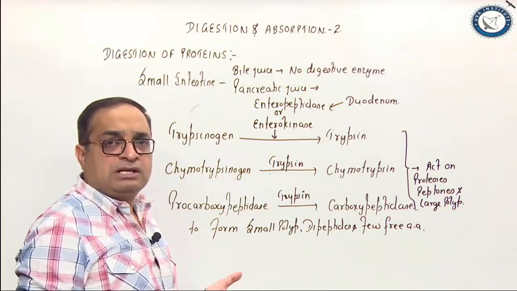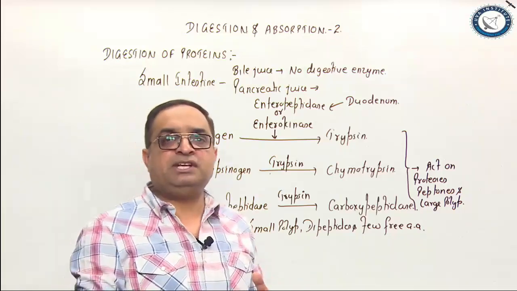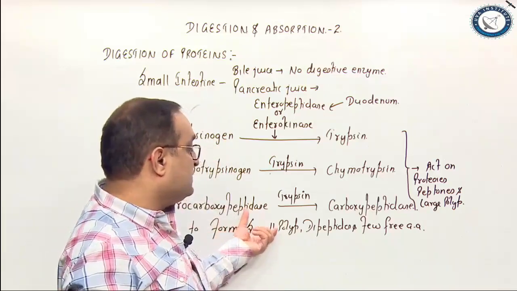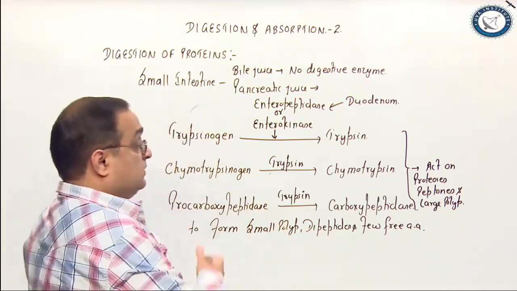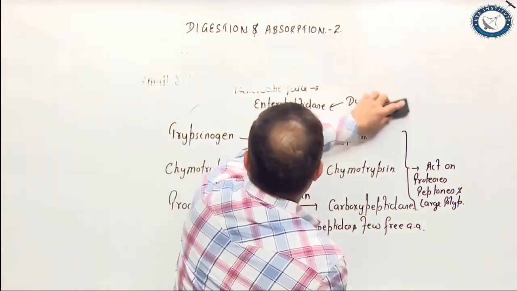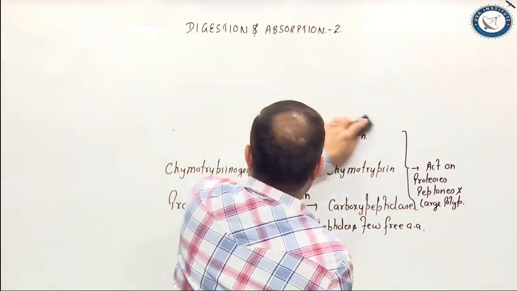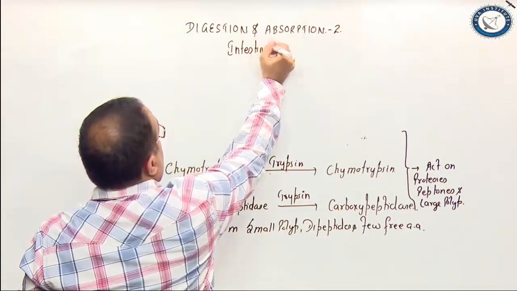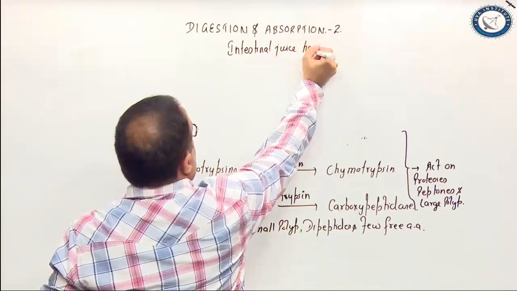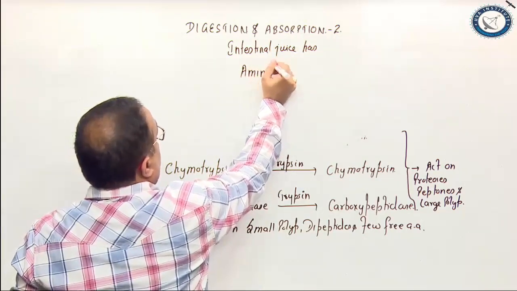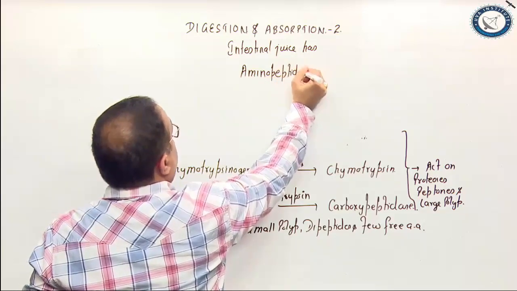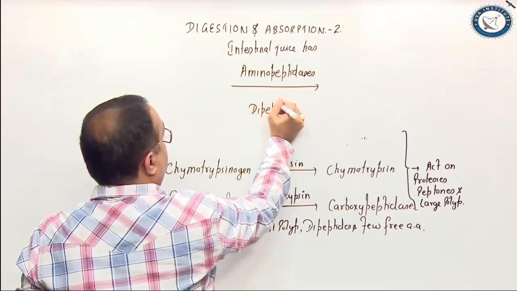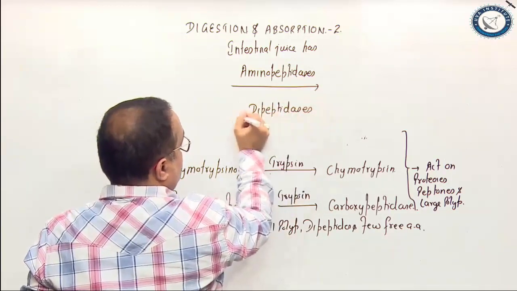Proteins are polymers of amino acids. Ultimately, the protein digestion will be completed when the proteins are broken down into amino acids. But here still we are left with small polypeptides and dipeptides. These also need further digestion. So the intestinal juice has, I'm writing the enzymes, aminopeptidases and dipeptidases.